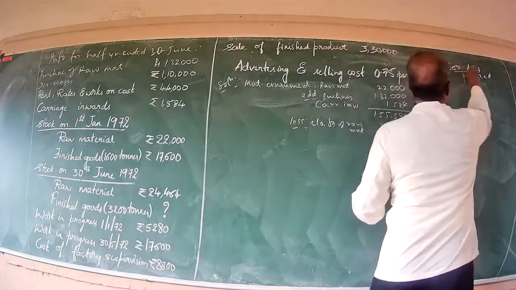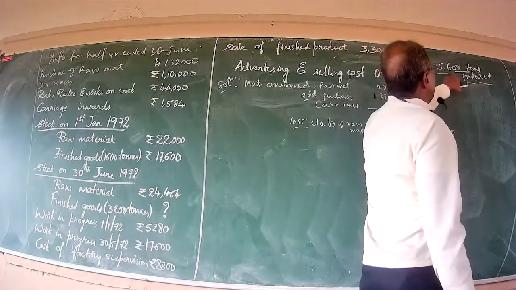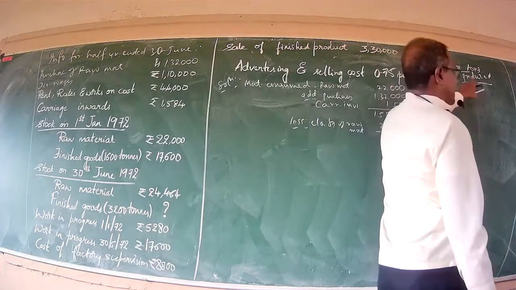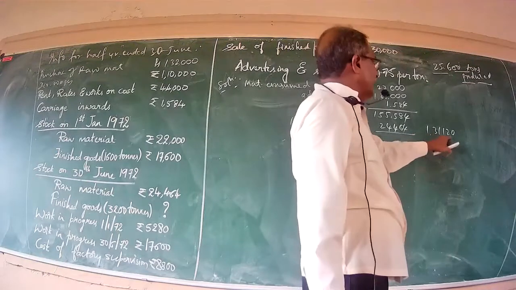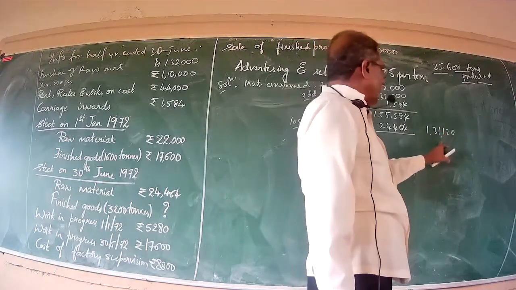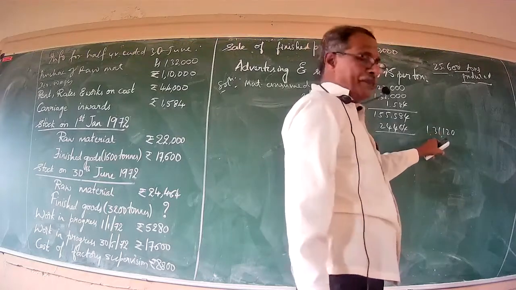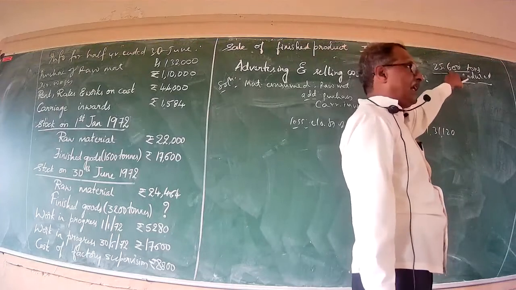At the top of the problem, you have to write number of units produced, 25,600 tons during the current period. So rupees 1,31,120 is the total worth of raw material utilized or consumed to produce how many units? To produce as much as 25,600 units.